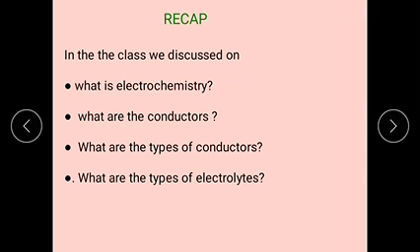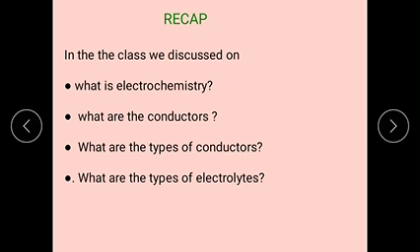Electrolytic conductors are again classified into two types based on the extent of ionization, that is, strong electrolytes and weak electrolytes. Metallic conductors conduct electricity due to movement of electrons.